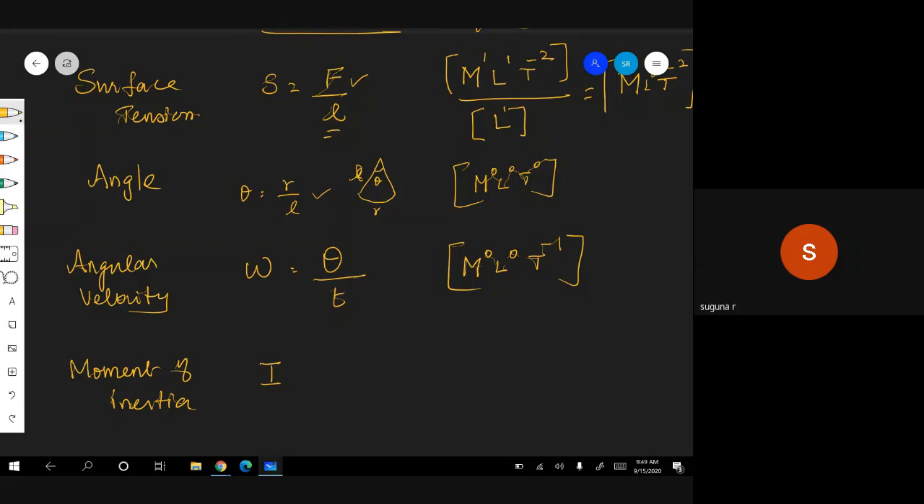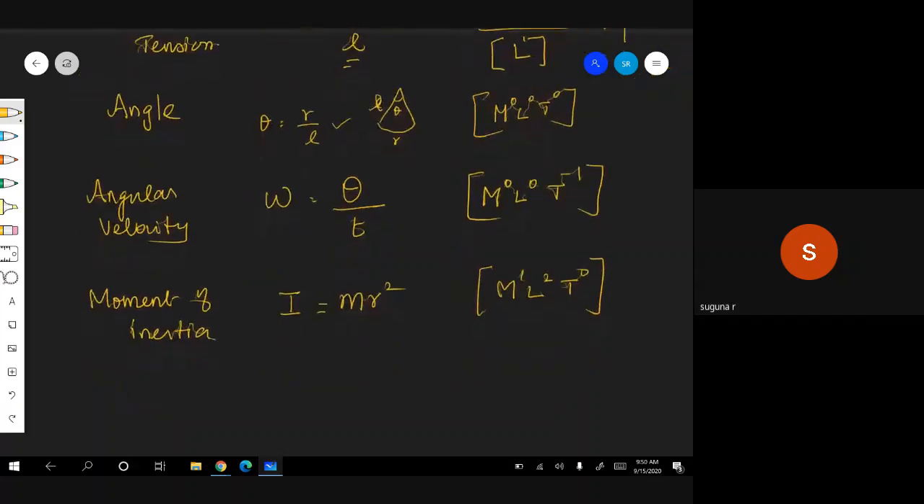Now, the formula for moment of inertia I'll give you. From that, you give me the dimension. Mr squared. Therefore tell me: M power 1, L square, T power 0. That's it. This is the dimension of moment of inertia. Are you following? Is it clear? Yes, ma'am.